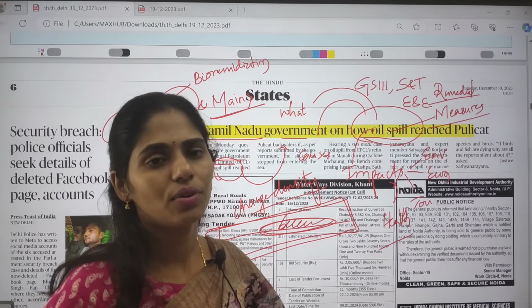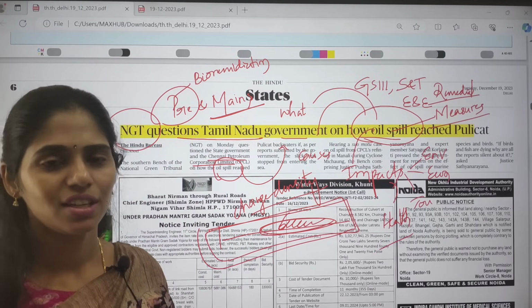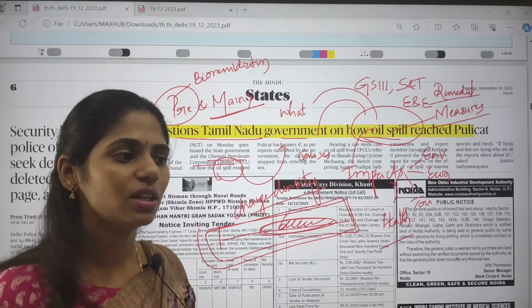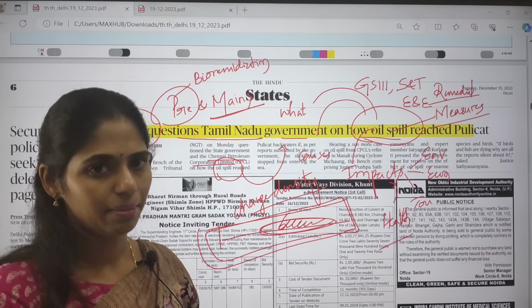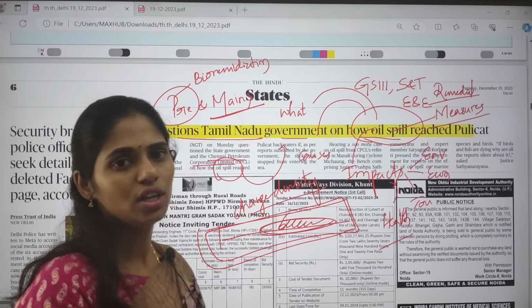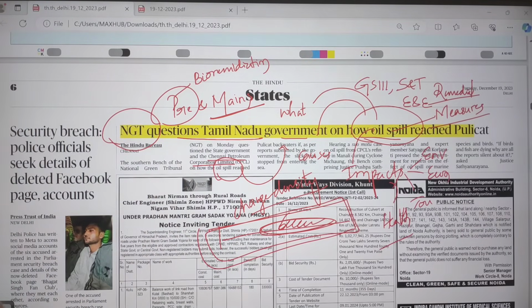And here you have to remember examples. Recently Venezuela came up with an emergency because of this oil spill. In the same way you have to see where oil spills have happened recently. So you can get examples from the global level as well as the national level.